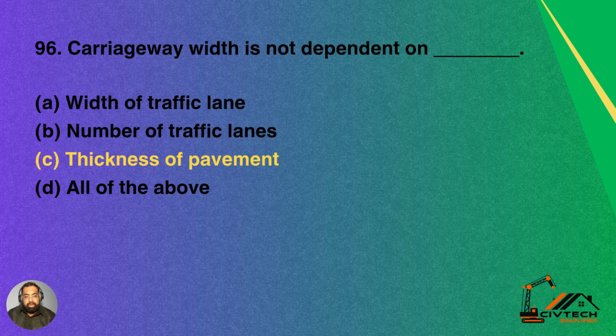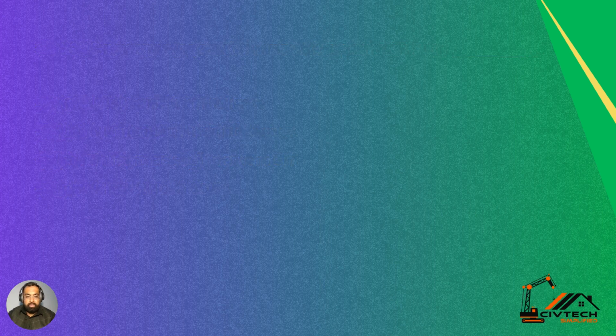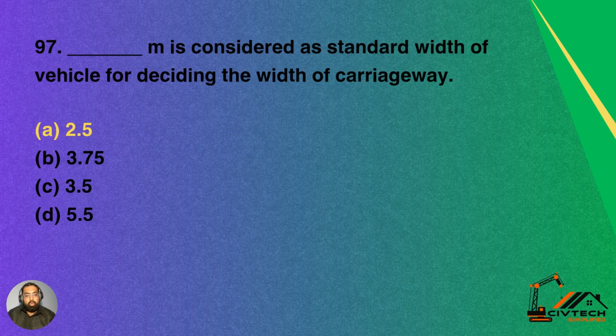Question 96. Carriageway width is not dependent on option A width of traffic lane, option B number of traffic lanes, option C thickness of pavement, option D all of the above. So C is the correct answer, thickness of the pavement. Carriageway width is not dependent on thickness of pavement. Option C is the correct answer.